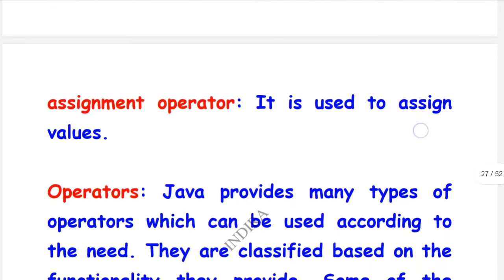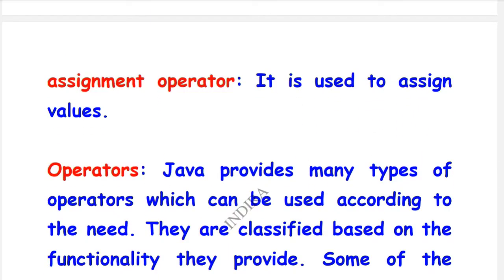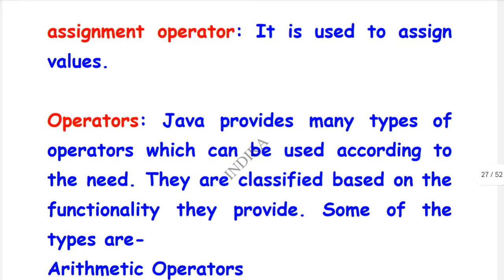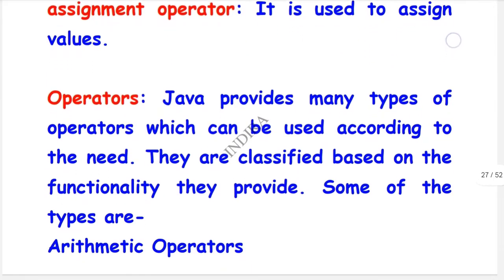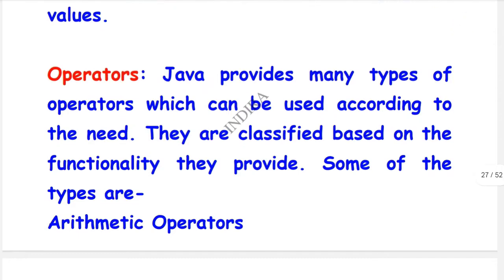Next, the assignment operator. It is used to assign a value, that means equals to. If you want to assign any value, we use the assignment operator. Operators: Java provides many types of operators which can be used according to need. They are classified based on the functionality they provide.